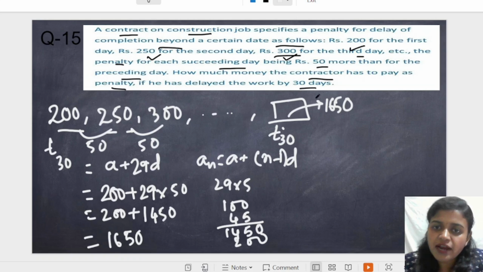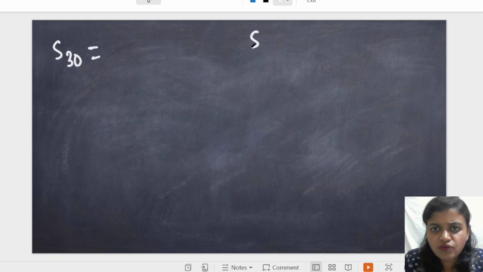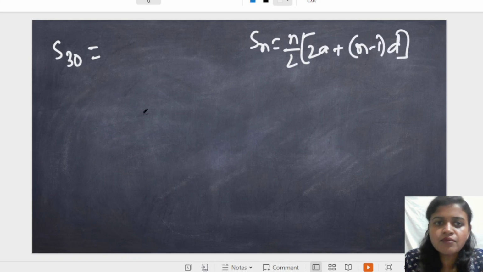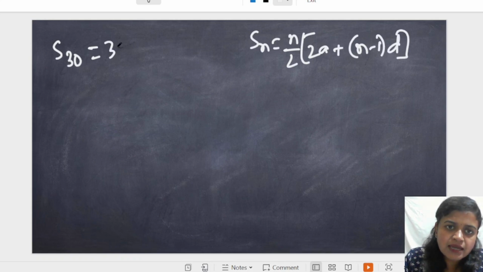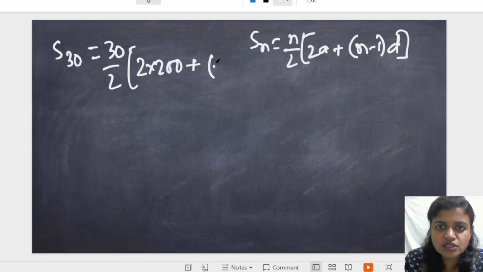But we have to find S30. We know the formula Sn equals n by 2 into (2A plus (n minus 1) into D). So S30 equals 30 by 2 into (2 into A, where A is 200, plus 30 minus 1 into D), where D is 50.